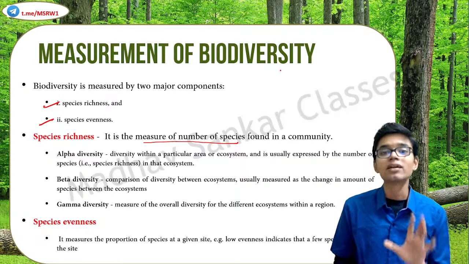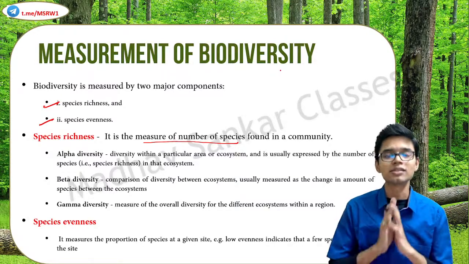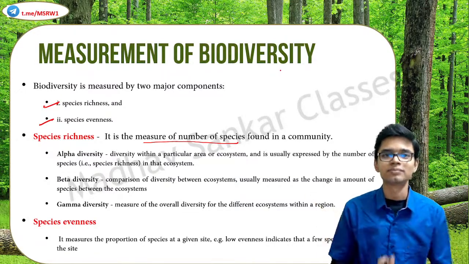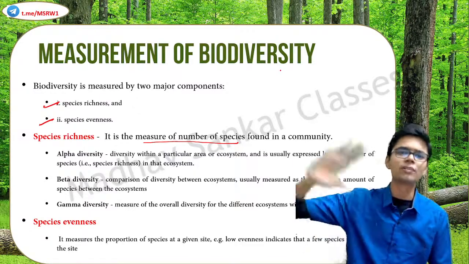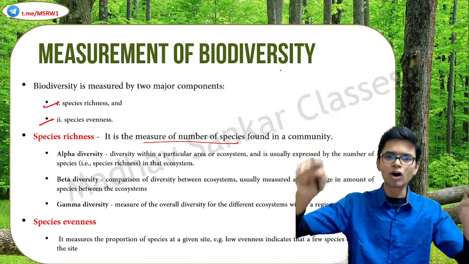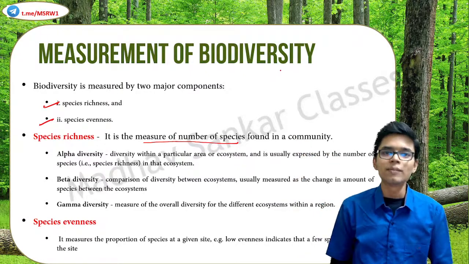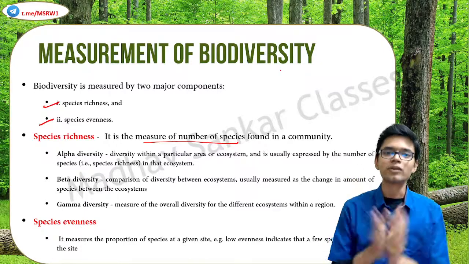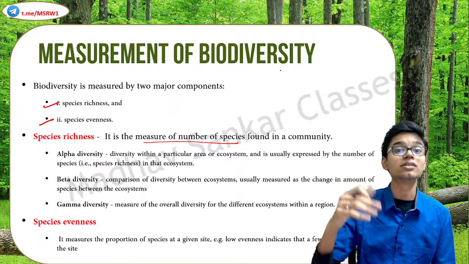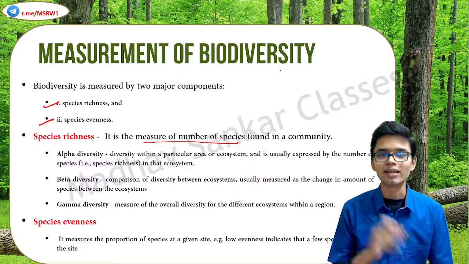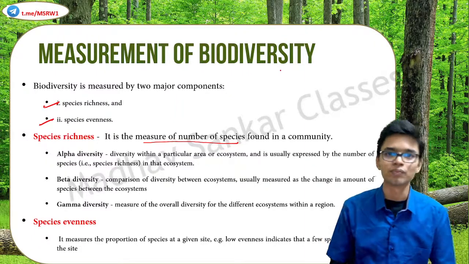For example, in a rainforest, the species richness is very, very high. In an equatorial rainforest, there is a huge number of species. Even if you take a small community, you can find innumerable species. But consider a desert. There, if you take a small community, the richness is not that much. Relatively very, very few.